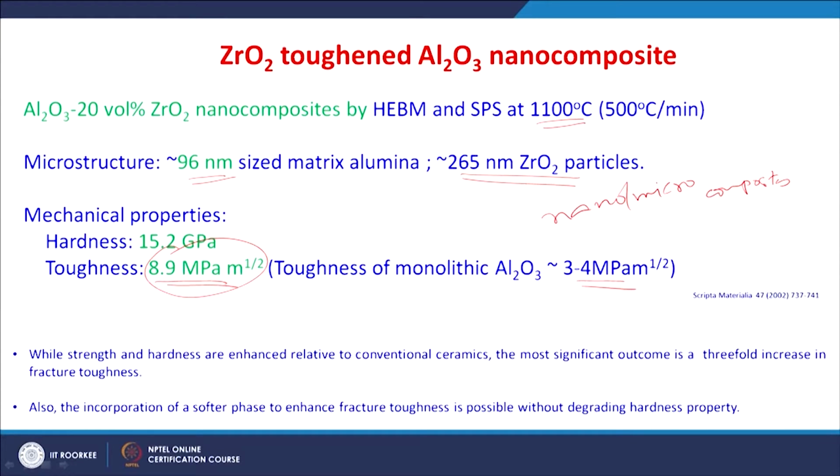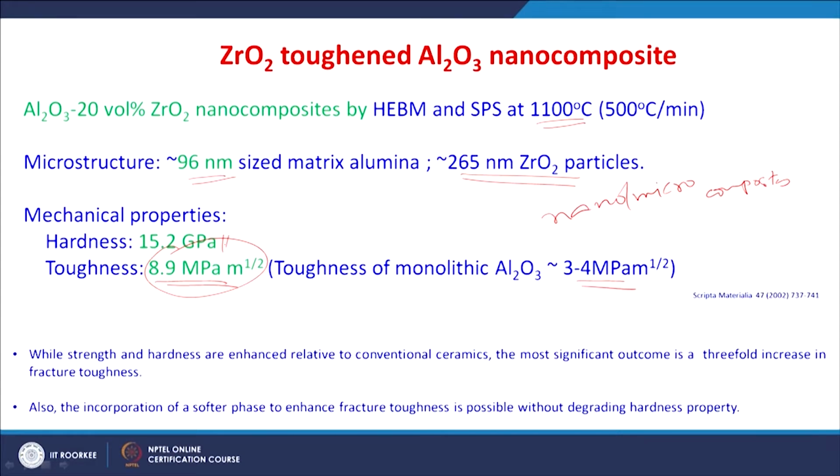So, you see almost 3 to 9 MPa root meter, that means almost 3 times improvement in the fracture toughness, but a decrease in the hardness. So, such a combination of an improvement in the fracture toughness with a slight reduction in the hardness is possible by this nano composite approach.